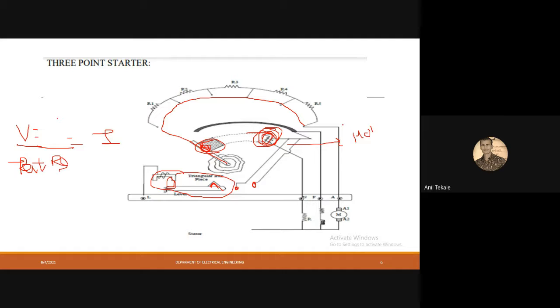Then what are the disadvantages? During the field control method or flux control method, we can see some disadvantages in the 3-point starter. So this is all about this experiment.